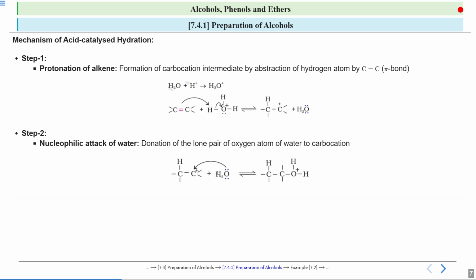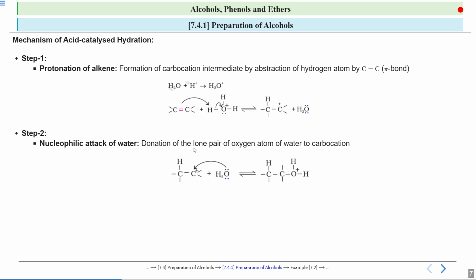One which will have a negative charge or one which will have electron pairs to donate. So what is that thing called? It is a nucleophile. A nucleophile has electrons to donate. So here in step 2, we will see the nucleophilic attack. In this, who will act as a nucleophile? Water, because oxygen has lone pairs, so it can donate its electrons to this carbon.